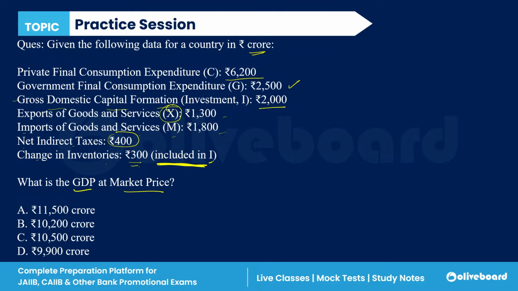Okay, so Balaji has said B is the correct answer, 10,200 crore. And everyone else? I want an answer from each and every one of you. You have to participate in the class. This is the numerical class, right? We have to participate in this class, everyone.